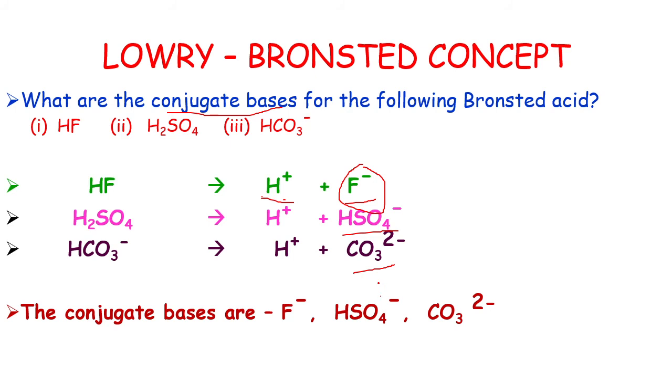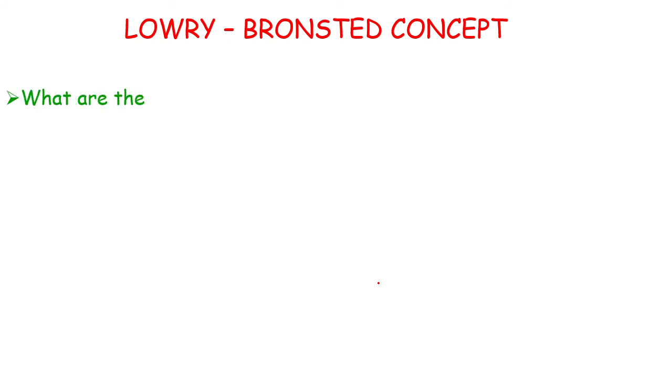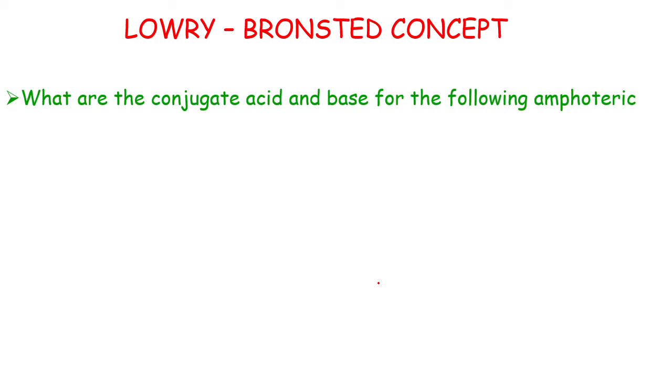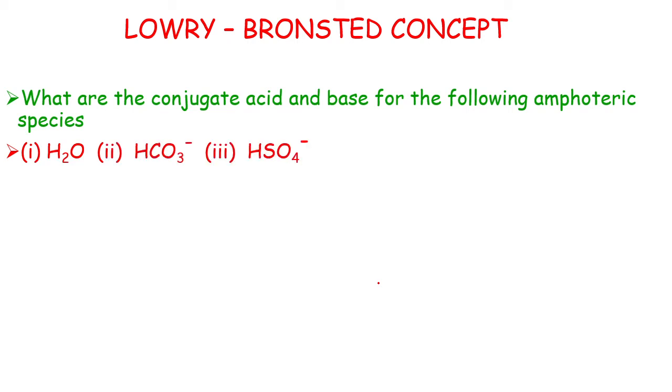Now let us see one more question. What are the conjugate acid and base for the following amphoteric species? Here the given water, the bicarbonate ions, the bisulfate ions and ammonia, these are the amphoteric species.